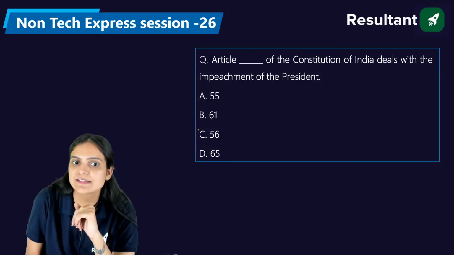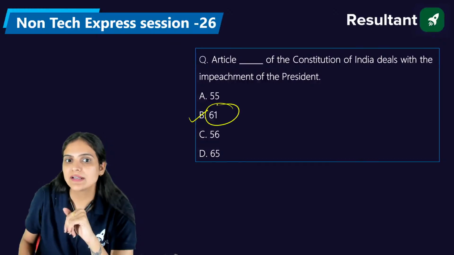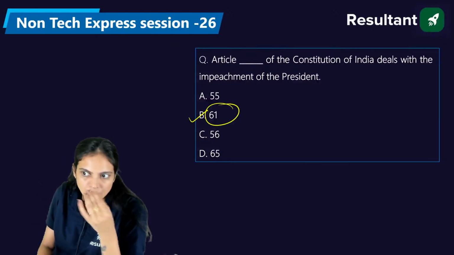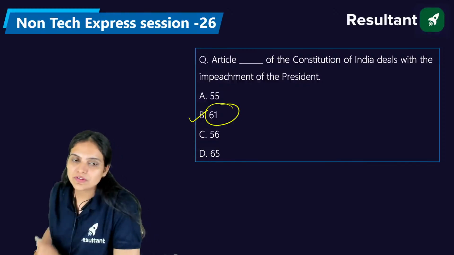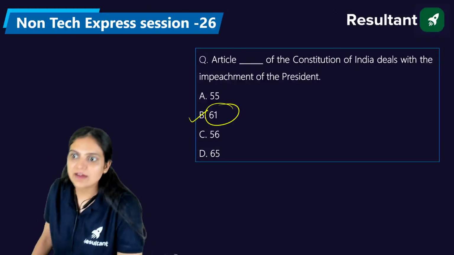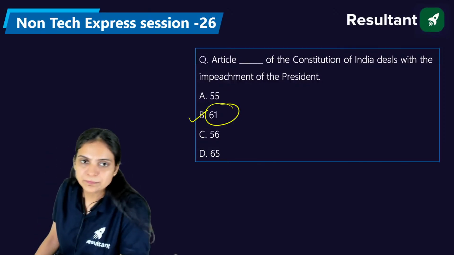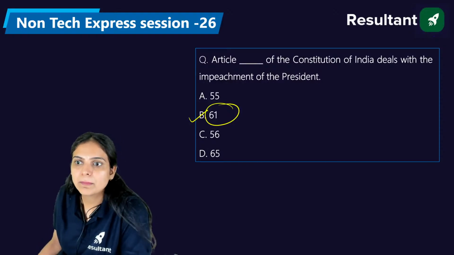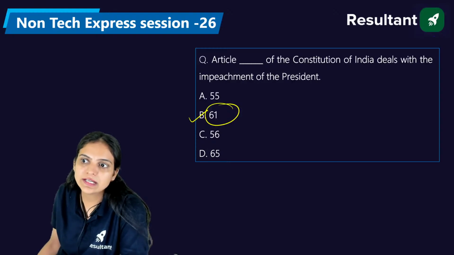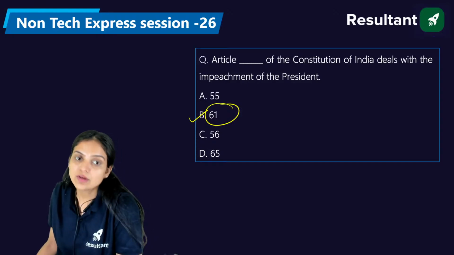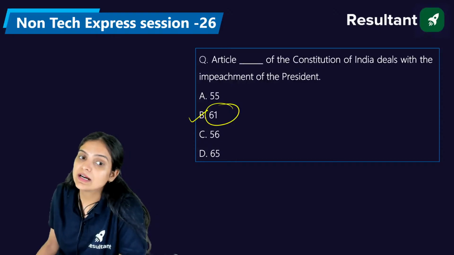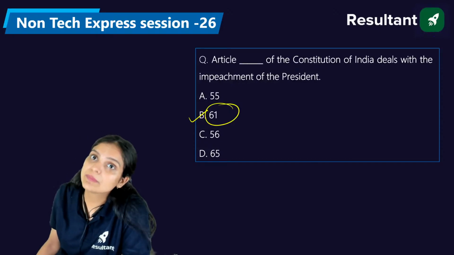61st. Yes, the right answer is 61. Under article number 52, we say that we will have a president. Under article number 53, the president will have the executive powers of the center or the country. Under article number 54, we have the elections; the president will get appointed on the basis of the elections. In article number 55, we have the manner of the elections of the president. Under article number 56, we have the term of the president.